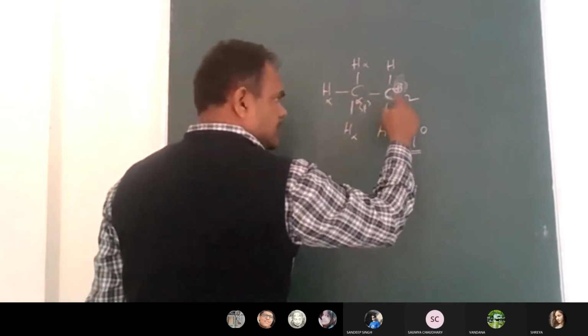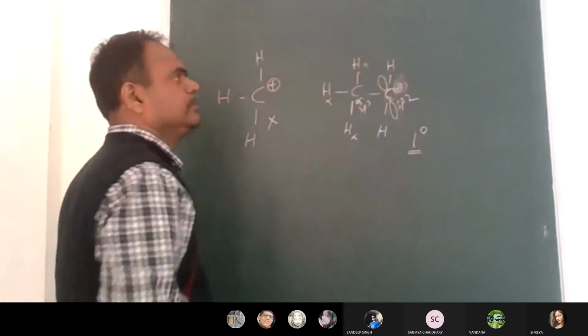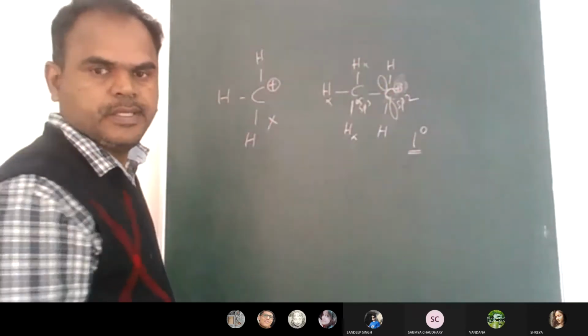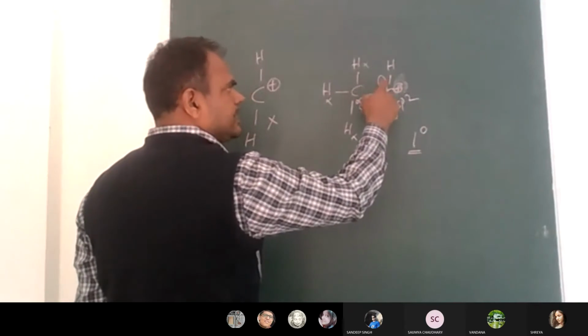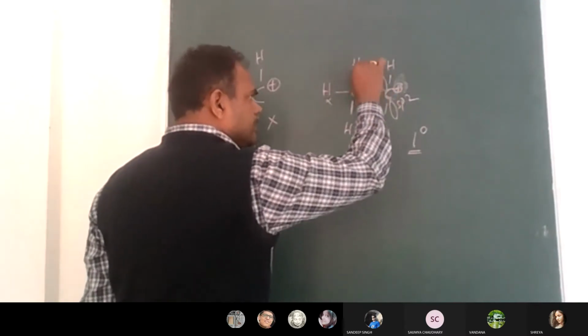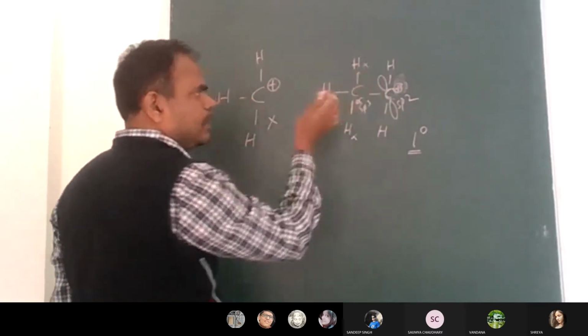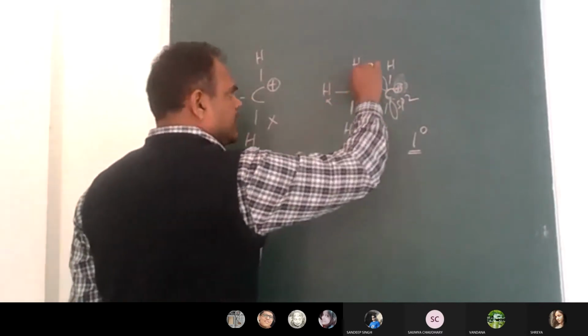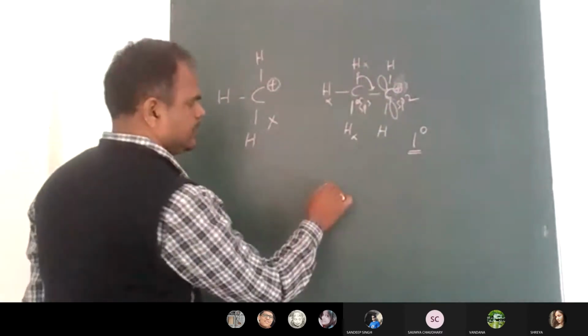The sp2 carbon has one pure p orbital, empty. This empty p orbital attracts the sigma bond. Due to this positive charge, the sigma bond will oscillate and move. Finally, it will convert into a double bond. Now you can see.